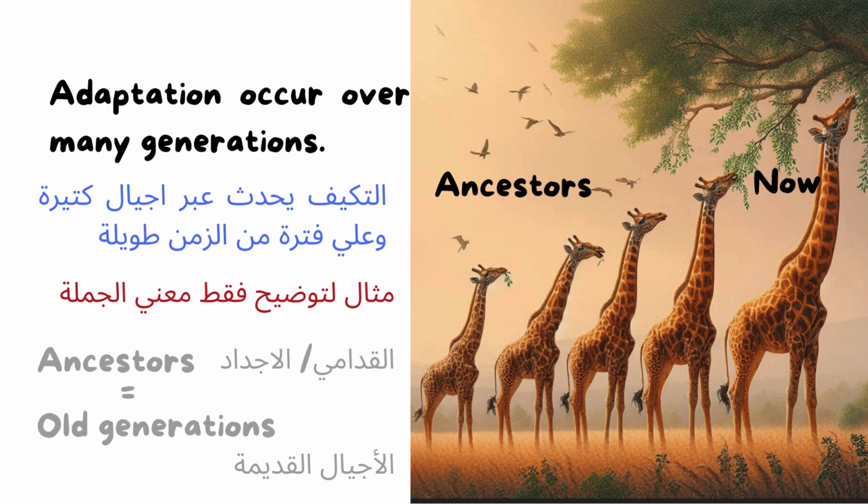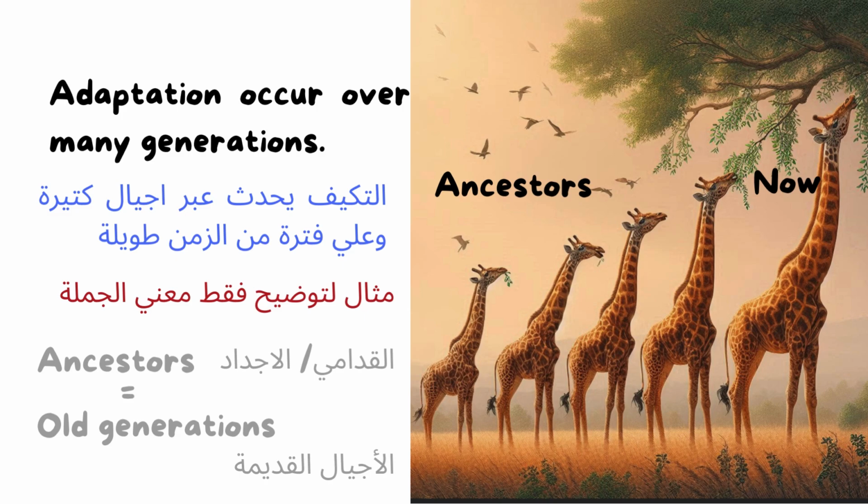I will give you examples to make it clear for you, to understand this sentence. As what you see here, this is a giraffe. The old generation doesn't have a long neck like the new generation.